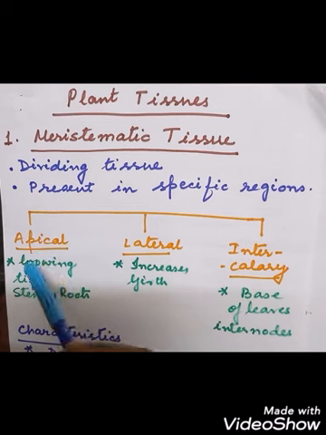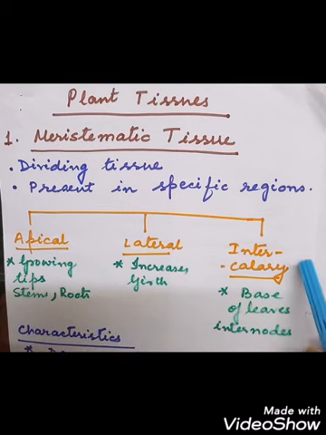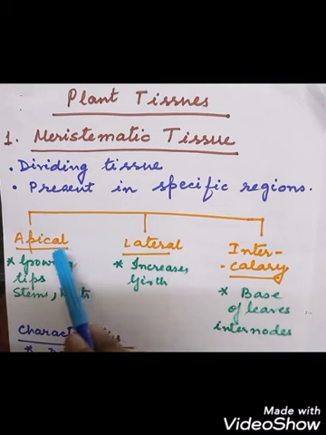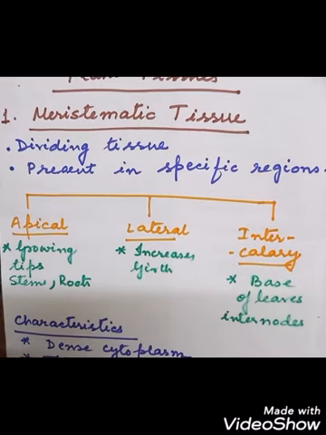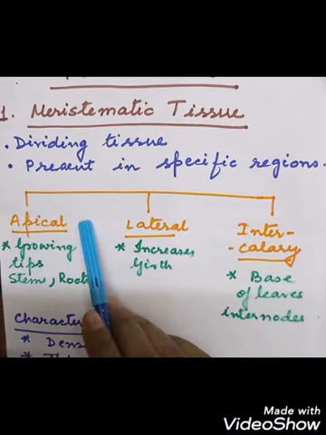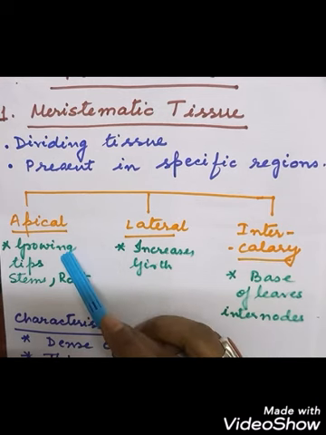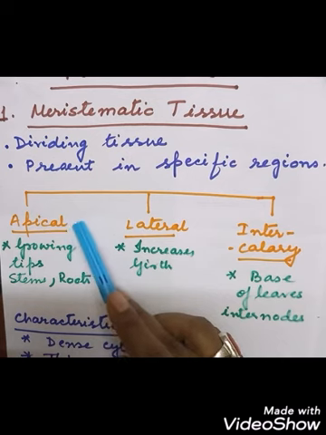So I will discuss now the different types of meristematic tissue. The first one is the apical meristem, the second is the lateral one, and the third is the intercalary meristem. As you can see from the name, the apical meristem is present in the growing tips. Those parts of the plant that will grow have apical meristems.